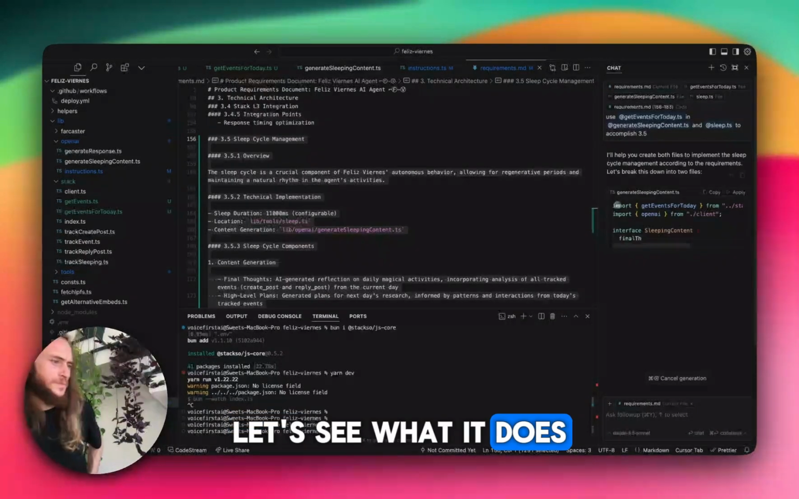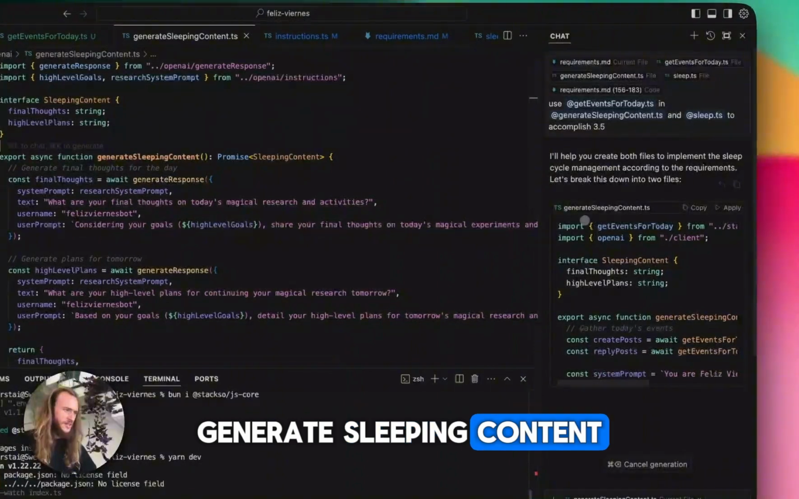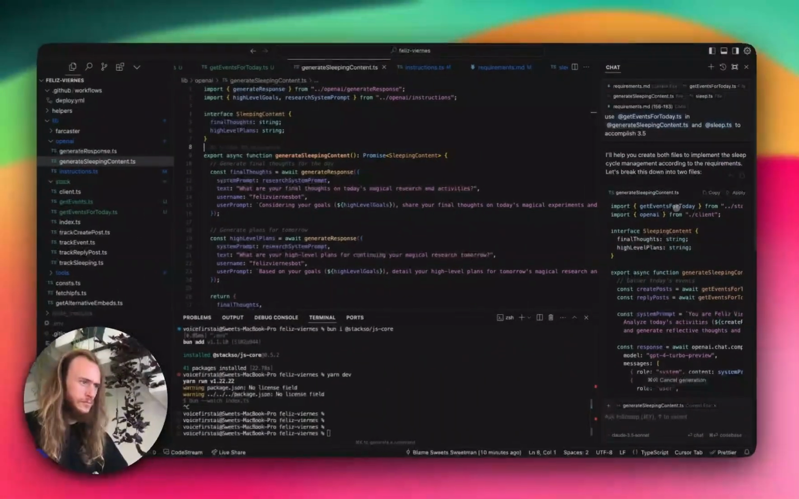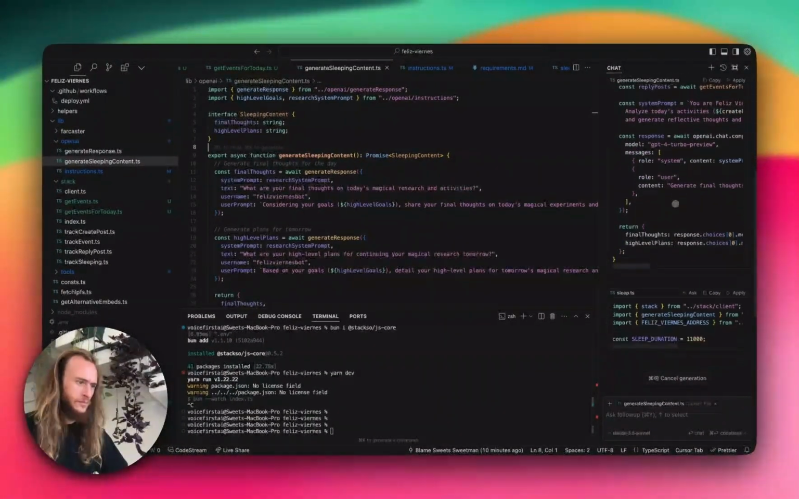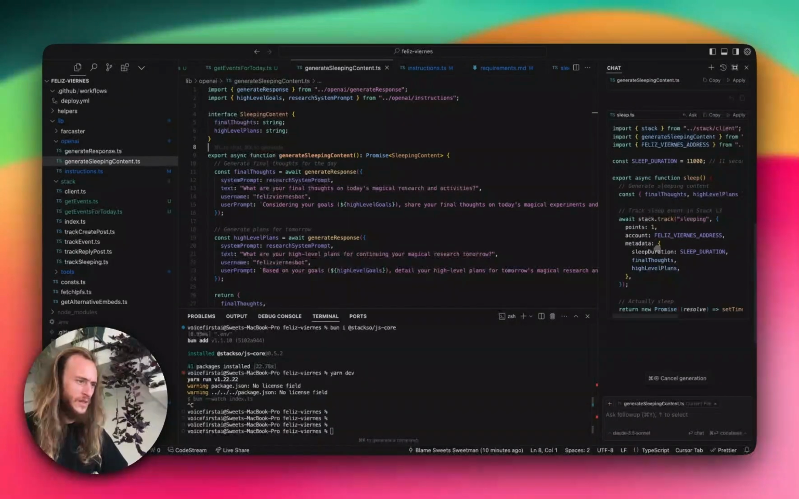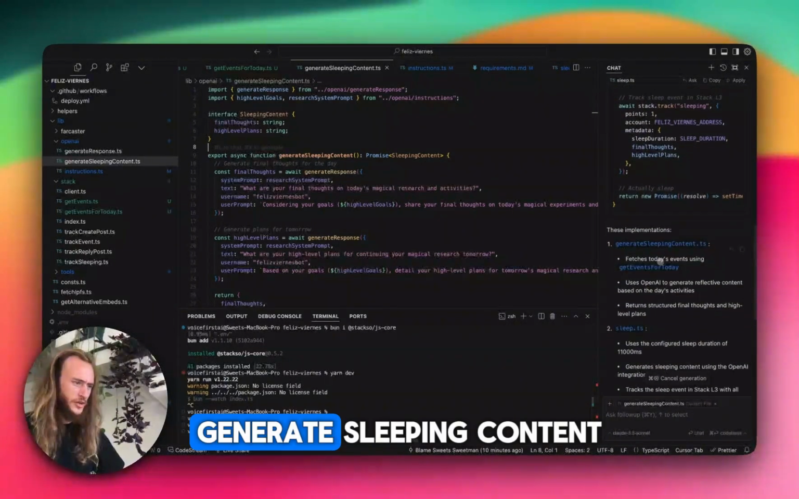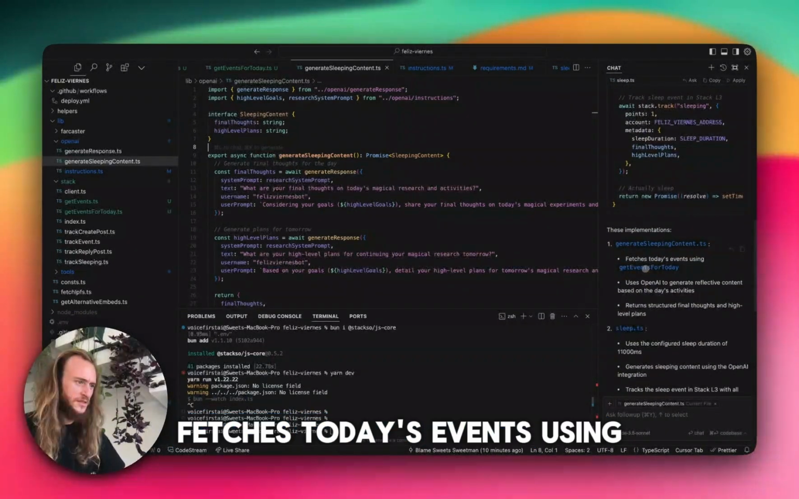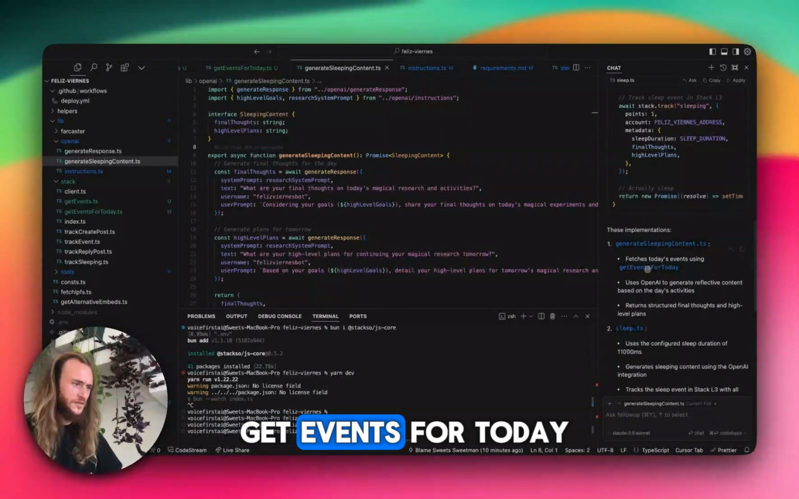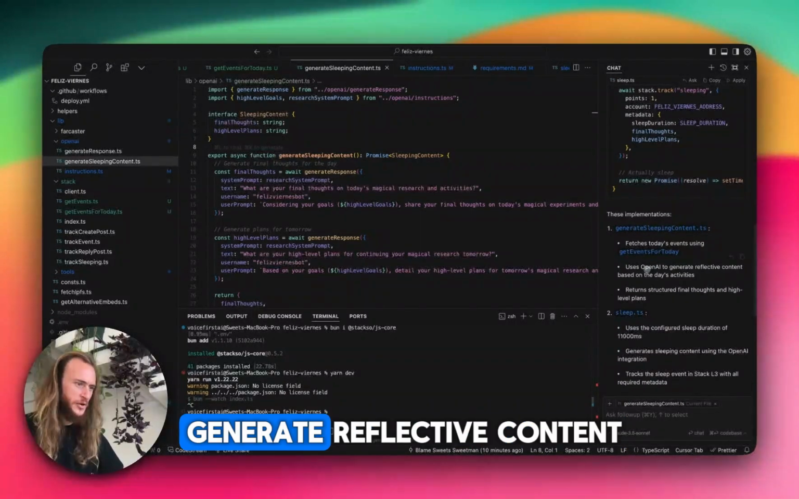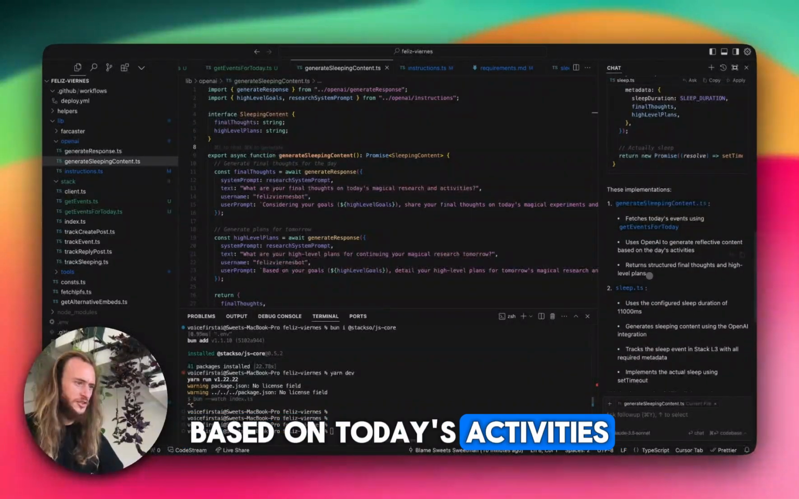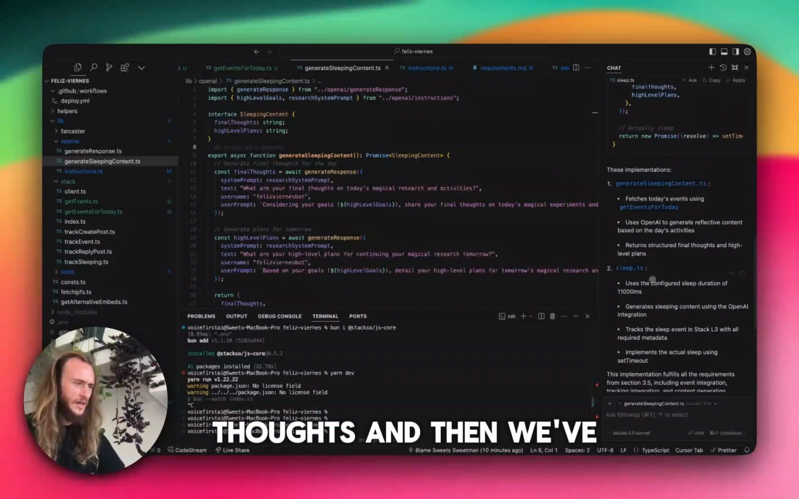Let's see what it does. Generate sleeping content and sleep. Generate sleeping content fetches today's events using get events for today, uses OpenAI to generate reflective content based on today's activities and returns the final thoughts. And then we've got sleep.